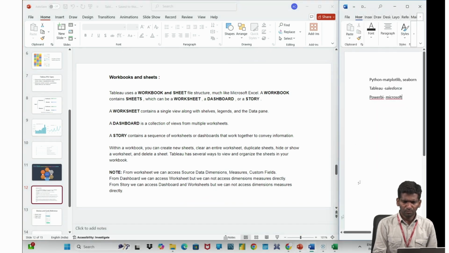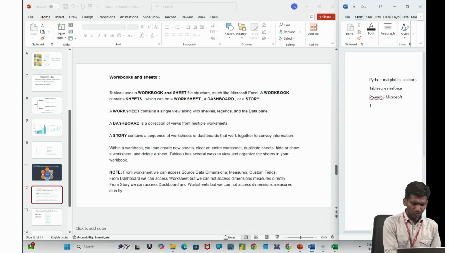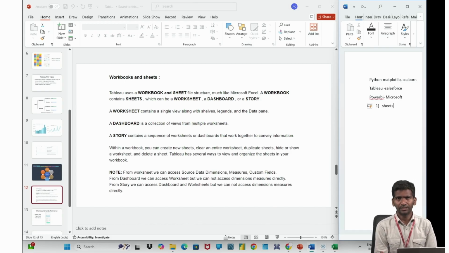So what are these workbooks and sheets? In order to create a dashboard, what are the things that we need? First we need to plot sheets. Suppose I have a COVID-19 data set, right?